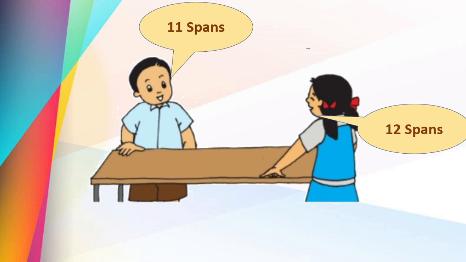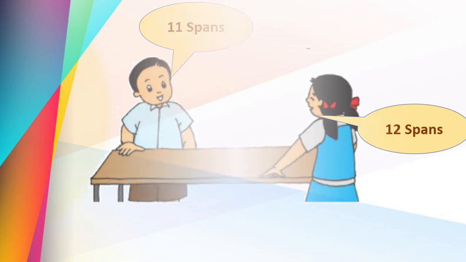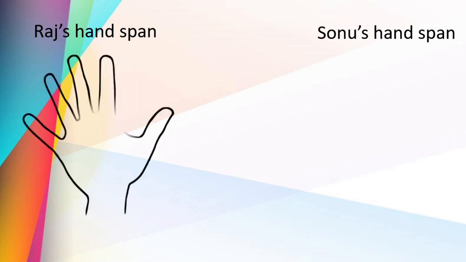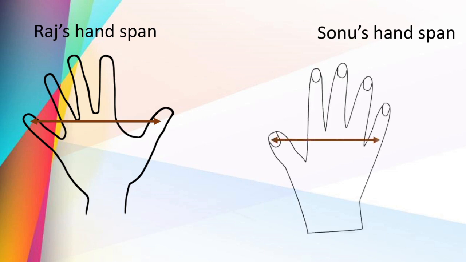No, isn't it? But why are they not the same? Because here is the answer. See, this is Raj's handspan and this one is Sonu's handspan. See the difference?